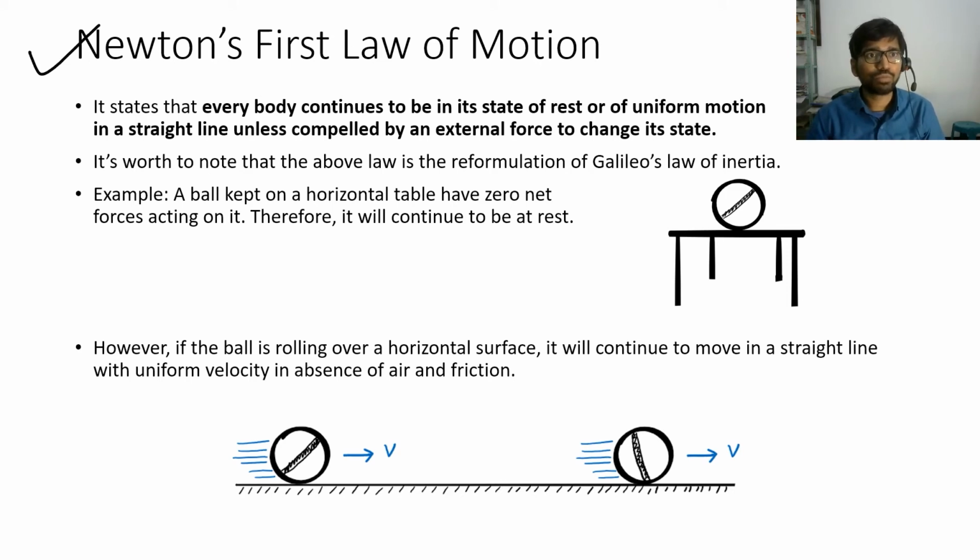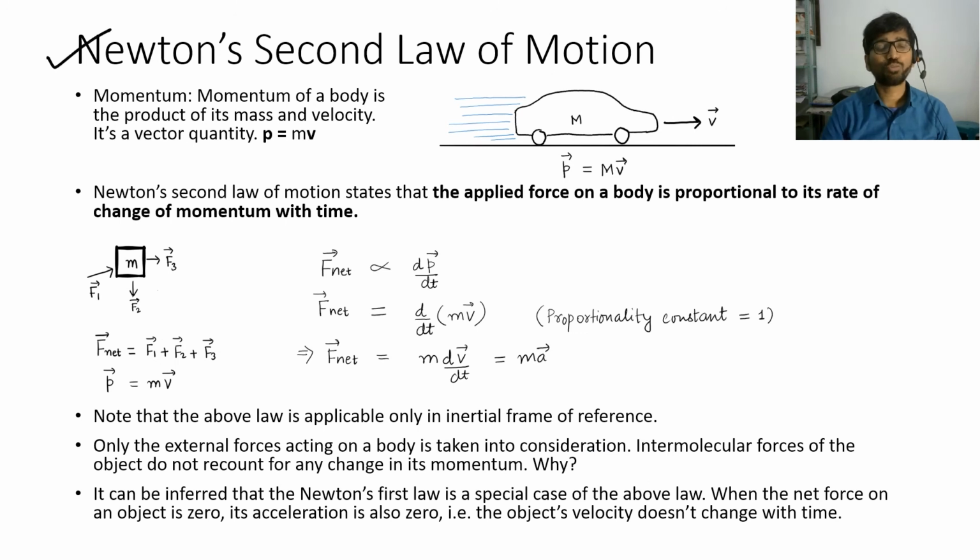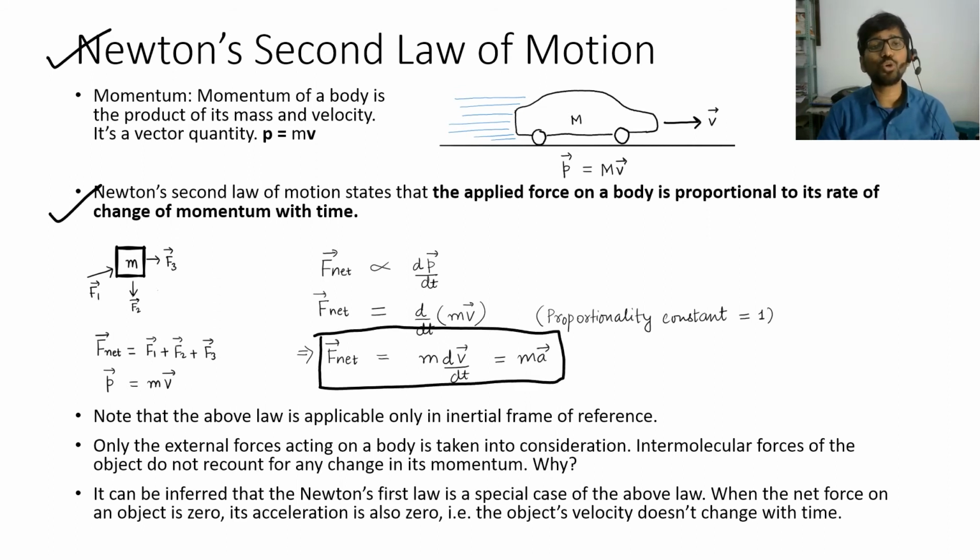Newton's second law of motion. Newton's second law of motion states that the applied force on an object is proportional to its rate of change of momentum with time, and the mathematical expression for the above law is F_net = m a, where a is the acceleration of the object. Note that the above law is applicable only in an inertial frame of reference, and we account for only external forces. Intermolecular forces of the object do not account for any change in its momentum. Why? We will see in the next slide.